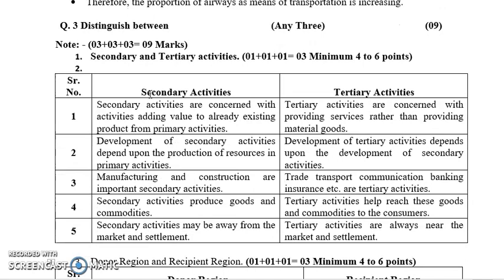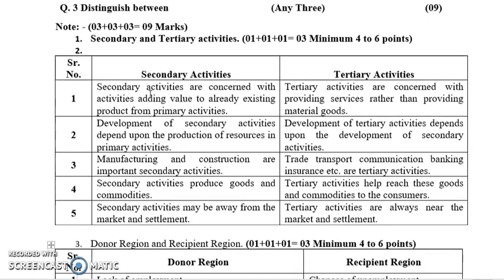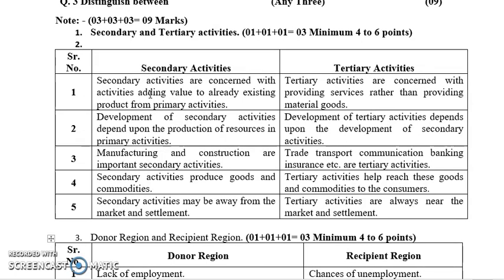Now, the next question is question number 3, distinguish between. It is for 3 marks. You need to write at least 3 points or 6 points in this. So the first difference is between secondary and tertiary activity. Basically secondary is totally dependent on the primary activities for their raw material. They convert the raw material into some finished goods.